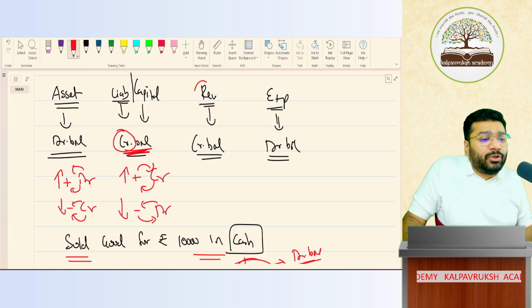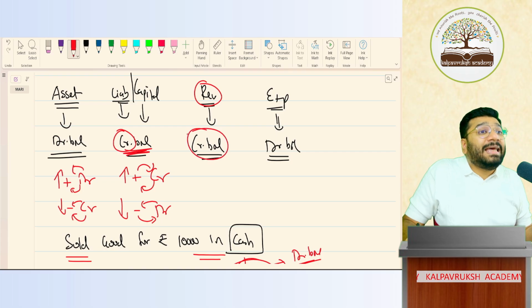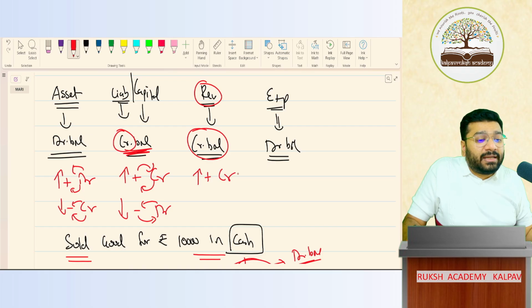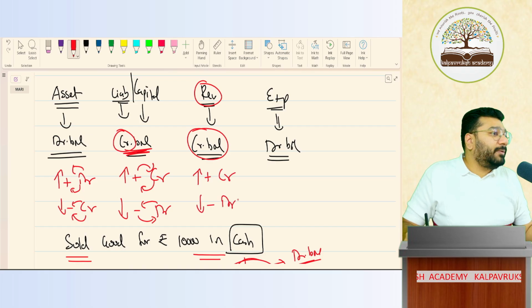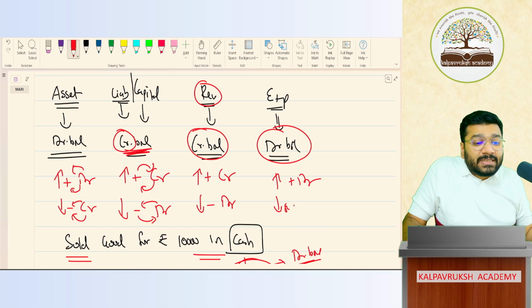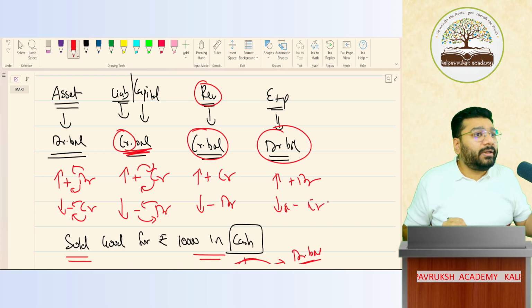Likewise, if I come to revenue, who is the hero? Credit balance. To increase revenue, what should I do? I have to give a credit. To decrease revenue, debit. Expenses, who's the hero? Debit balance. To increase expense, add debit. To decrease expense, credit. Got it?